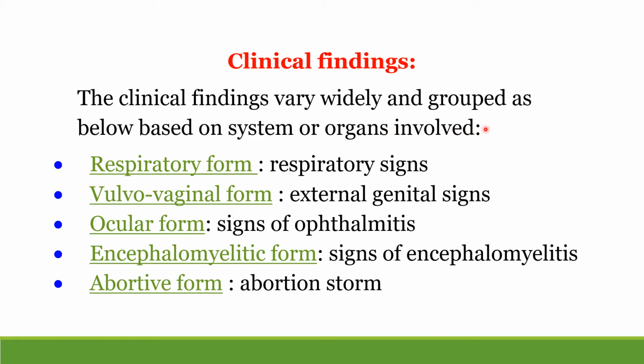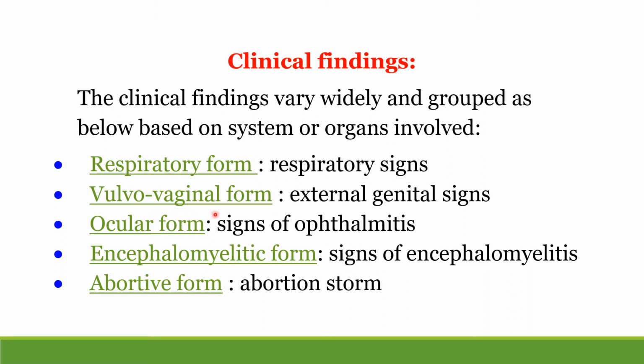and it is grouped as below in various forms based on the system or organs involved and the type of symptoms. There are 5 forms of the disease. First is the respiratory form. Respiratory system is involved and manifested by respiratory signs.